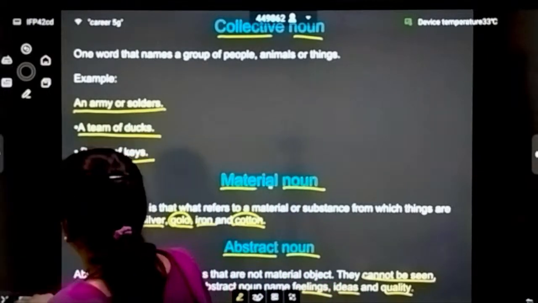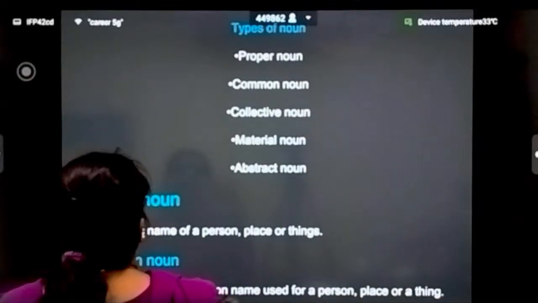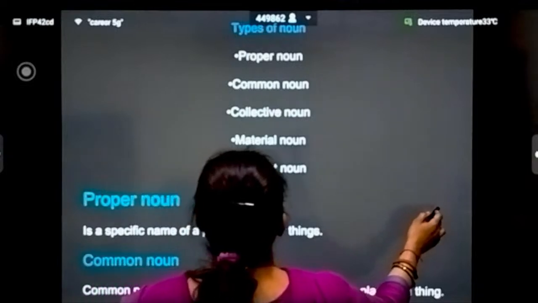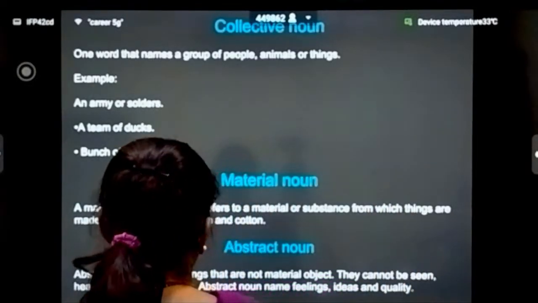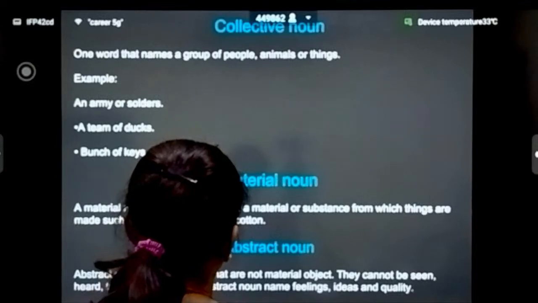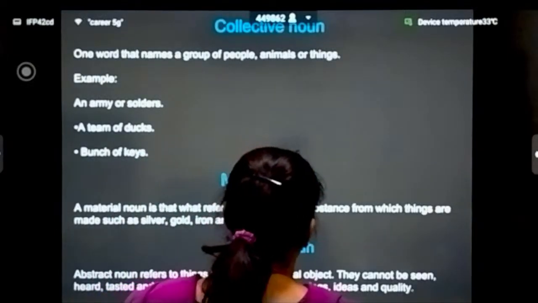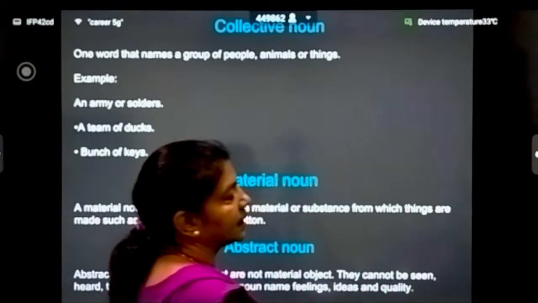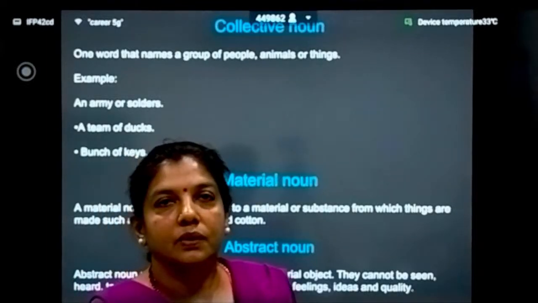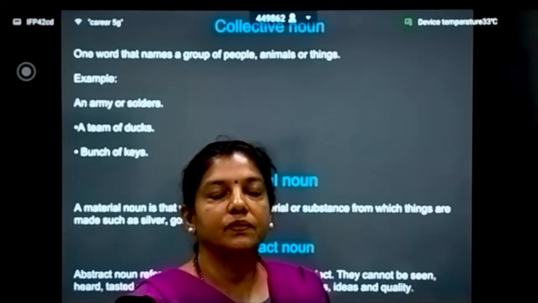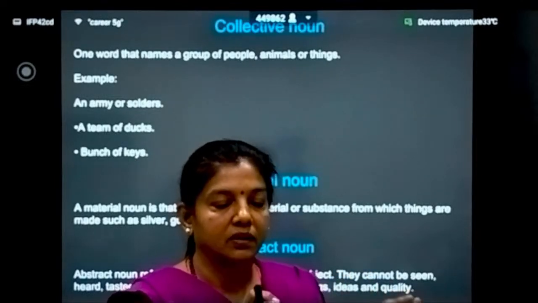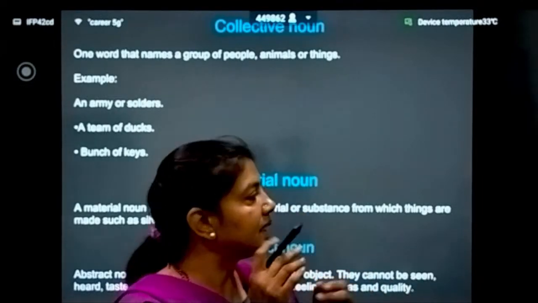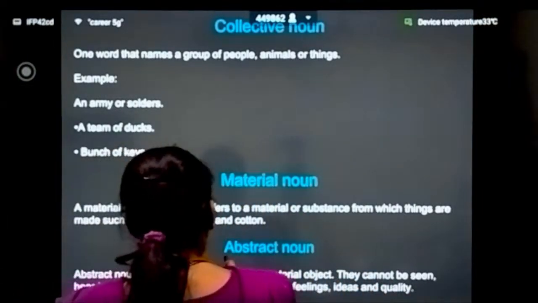For example, we are going to express something, like something happens. If something surprising happens, we'll say oh. And if we touch something hot, we say ouch. These are all abstract nouns.